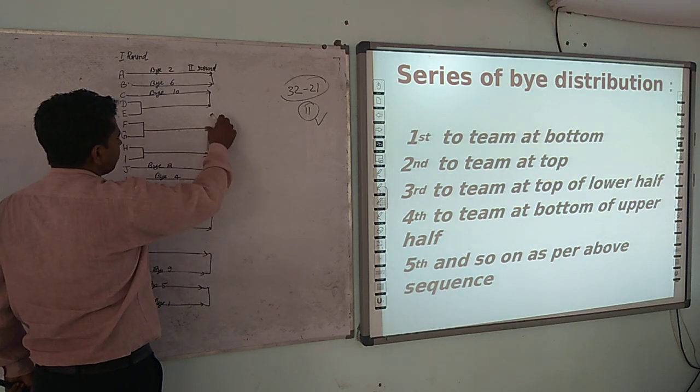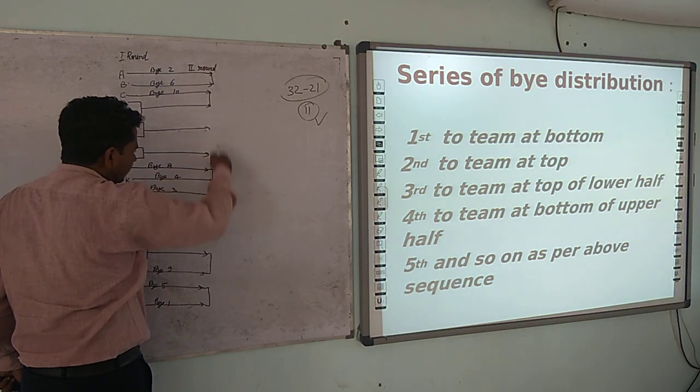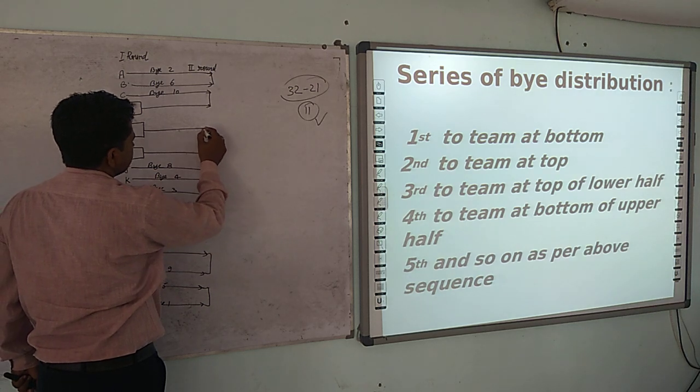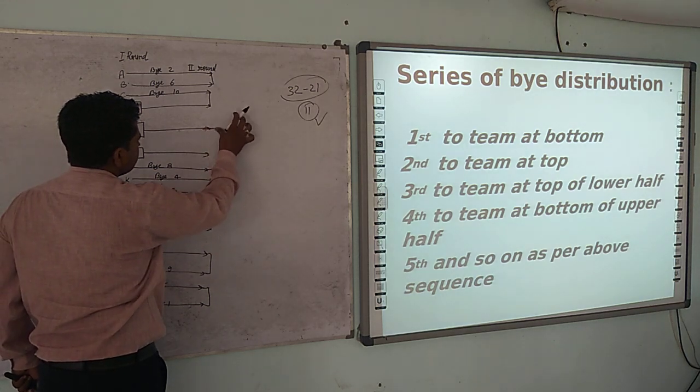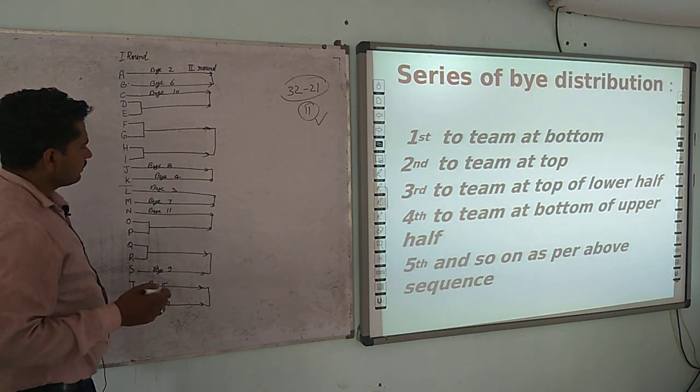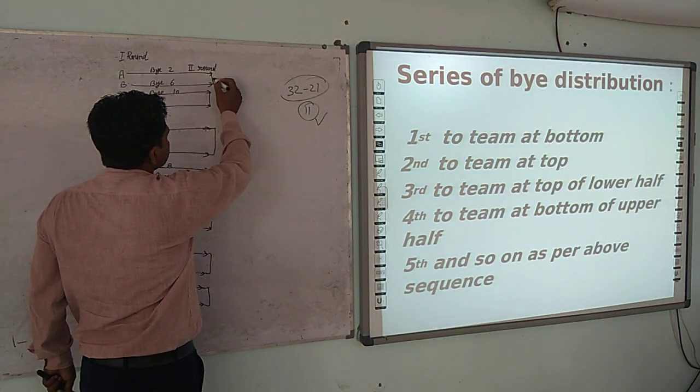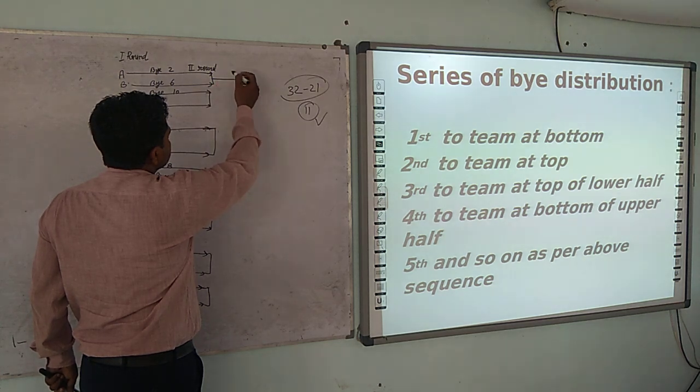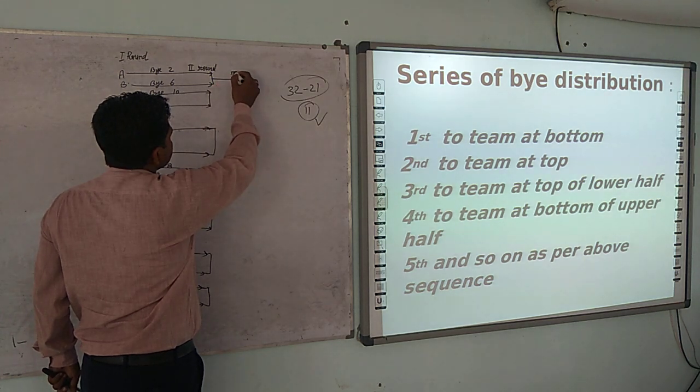You have to take care that this line may be straight. If there is some deficiency, you have to complete it by adding some more places. After that, the teams that manage to win in the second round go to the third round.